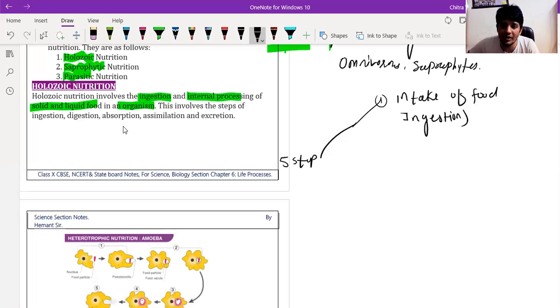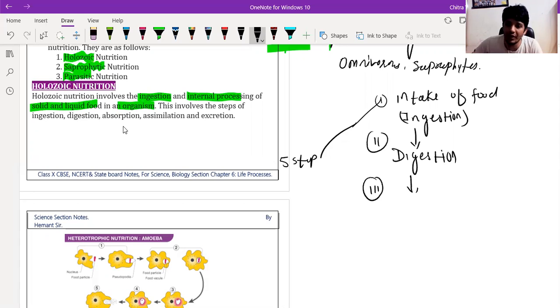This process is called ingestion. Then the second process: after the intake of food, food is converted from complex to simpler form. This process is called digestion. And after digestion, nutrition has to be absorbed from the digested food. So the next step will be absorption of nutrition.